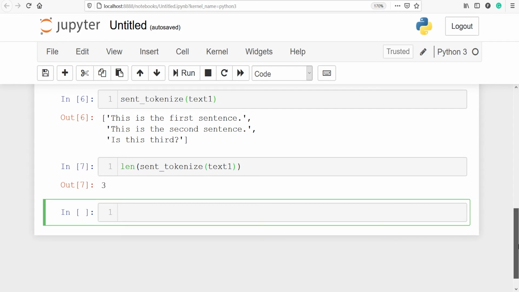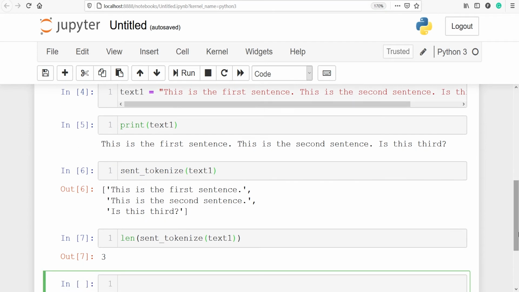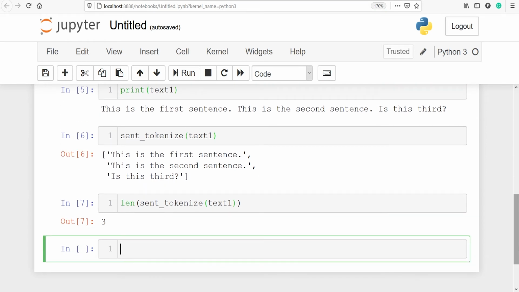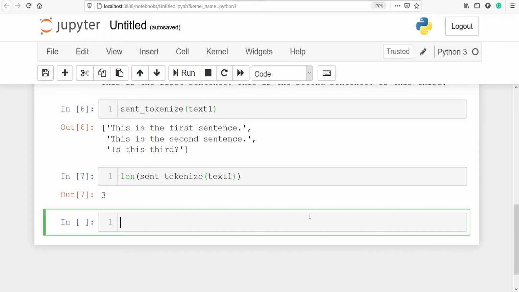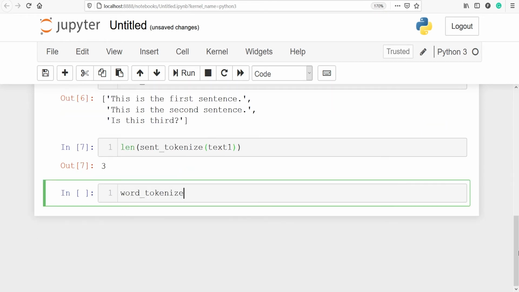So we have worked on this sent_tokenize. Next we will work on word_tokenize. We will apply the word tokenize on the same variable text1 to get individual words from the sentences. I'll call that word_tokenize, which we have imported here, and inside this I will pass our variable text1.